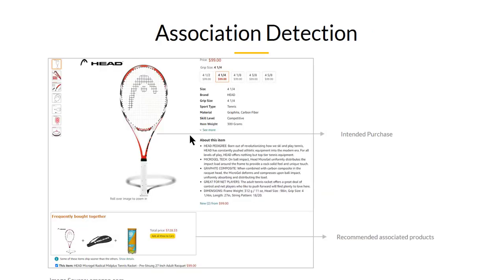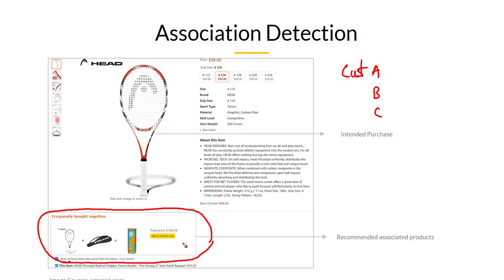Next is association detection. This can also be used as a recommendation system. What this tries to do is, you have certain transactions for various customers in your store. Customer A might have a certain bill, customer B will have a certain bill, customer C will have a certain bill, like that. You have a lot of transactions happening in your store. In many of those transactions, you will see products that are often bought together. If certain products have a higher affinity of being bought together, we create an association between those products. These kinds of recommendations are very common in e-commerce stores.